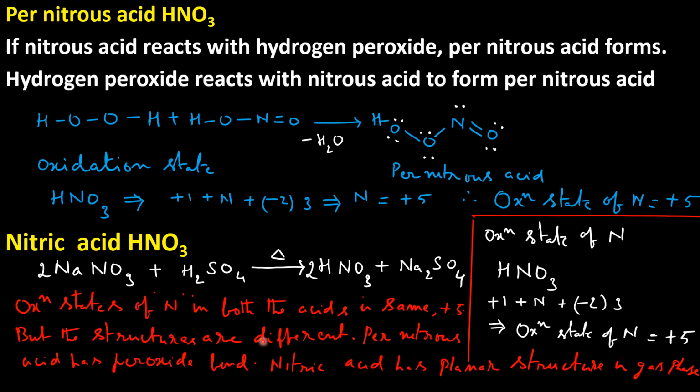Oxidation state of nitrogen in both the acids, pernitrous acid and nitric acid, is +5. But the structures are different. Pernitrous acid has a peroxide bond, whereas nitric acid has a planar structure and does not have a peroxide bond in its molecule.